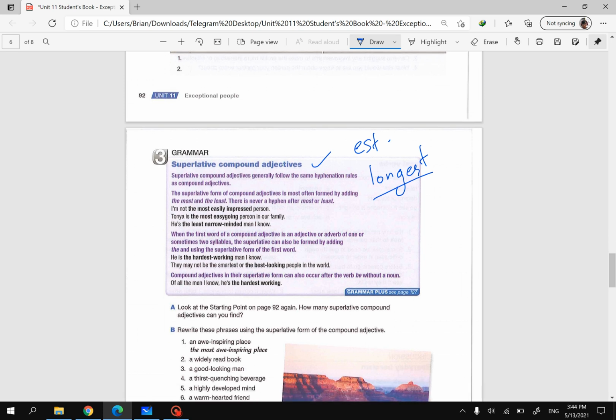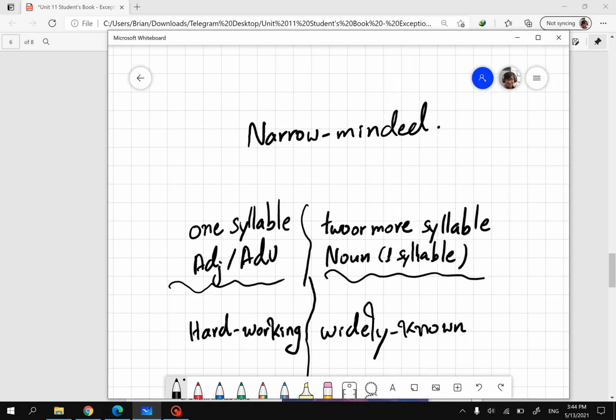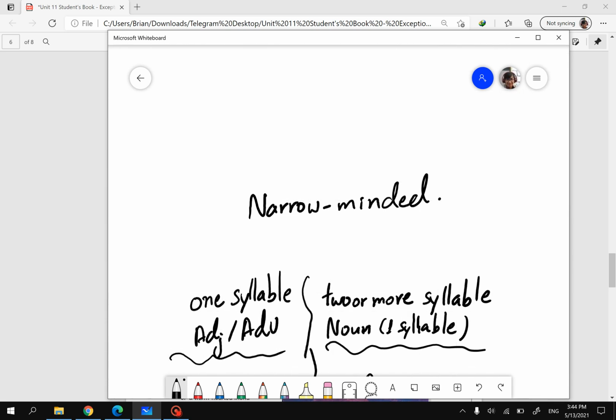So how about compound adjectives? What happens when we have two words stuck together as a compound adjective? Which part do we change? To know that, let's go through this together. Let's say narrow-minded. I'll take one example, narrow-minded. As you can see in this word, the compound adjective consists of two words: one is narrow and the other one is minded.